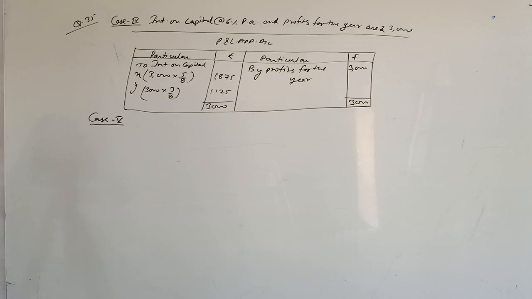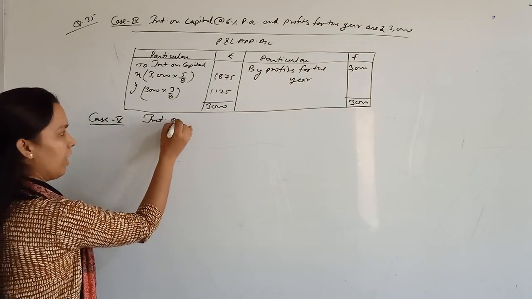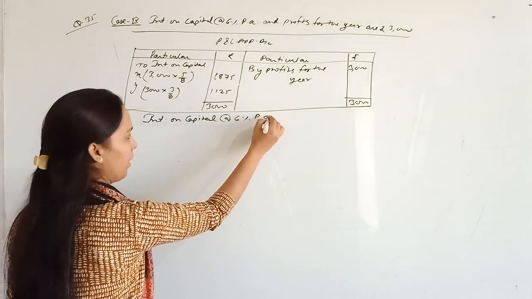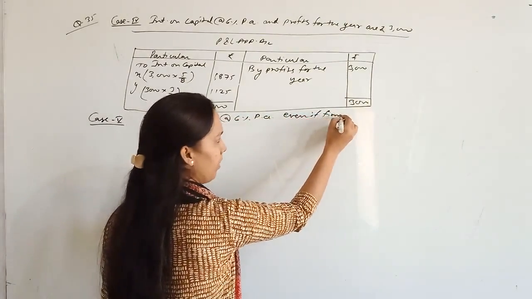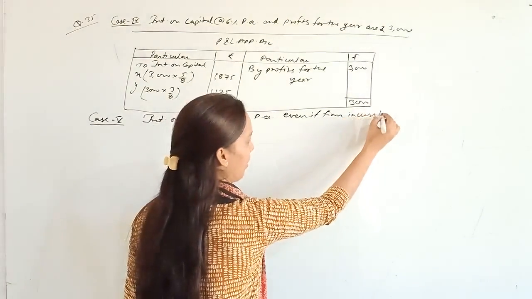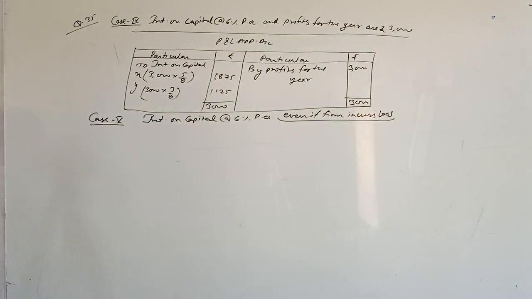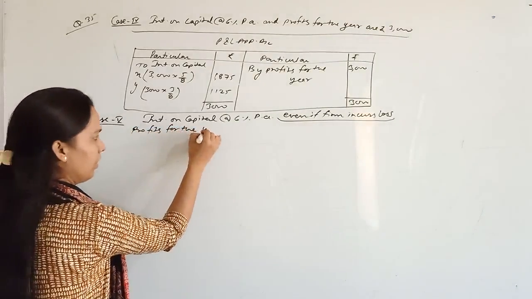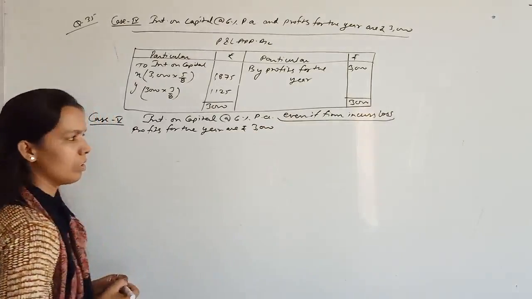What you have to do in this, that partnership deed is providing interest on capital at the rate of 6% per annum, even if firm incurs loss. This is the important line in this case. And profits for the year are rupees 3000.